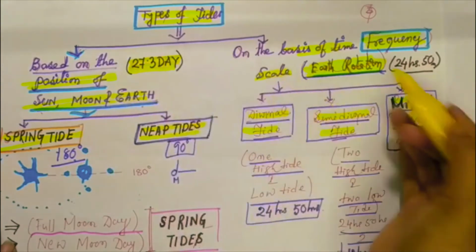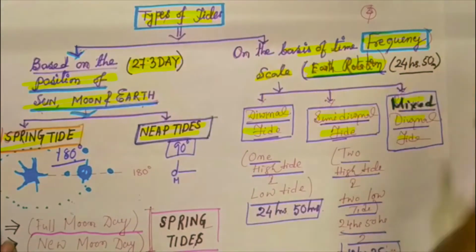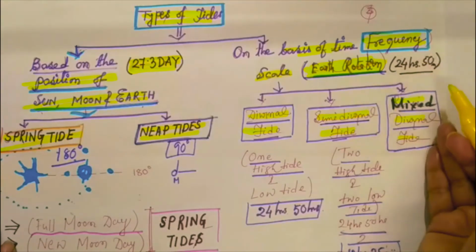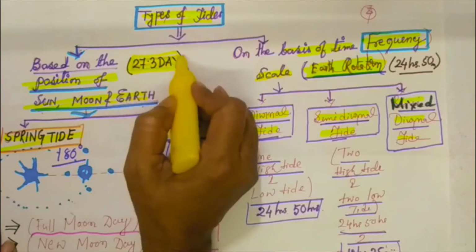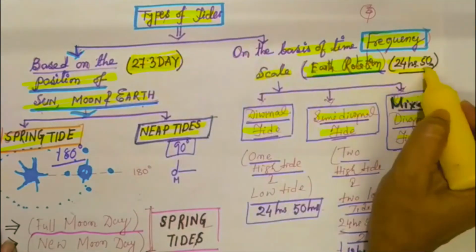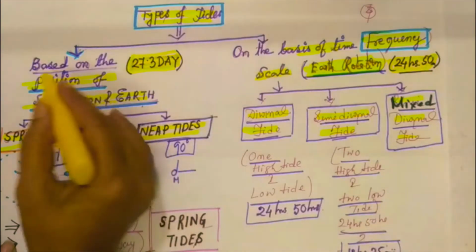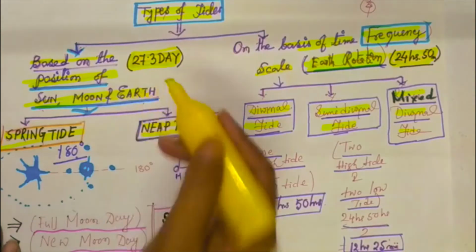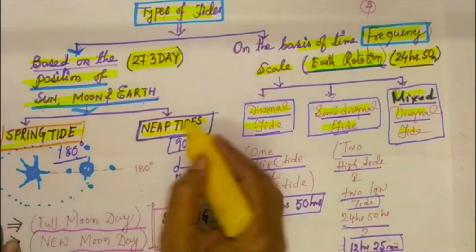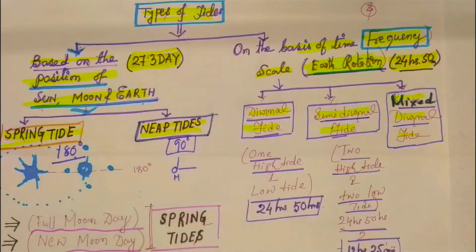And the second one is on the basis of frequency, or on the basis of rotation, or on the basis of lunar day or solar day. This division is basically through a month, and this division is basically through a solar day or lunar day. Okay, the first one is based on the position of the sun, moon and earth. There are two types, spring tide and neap tide.